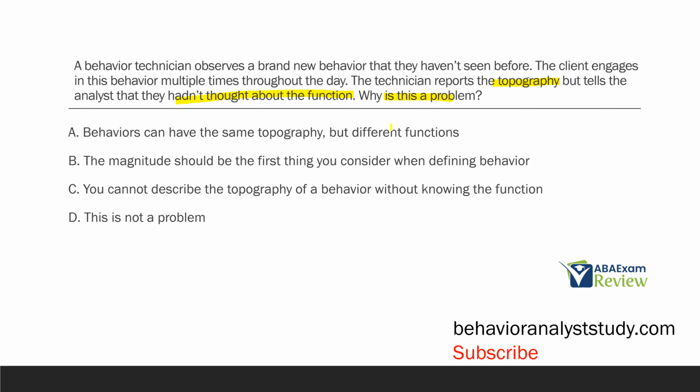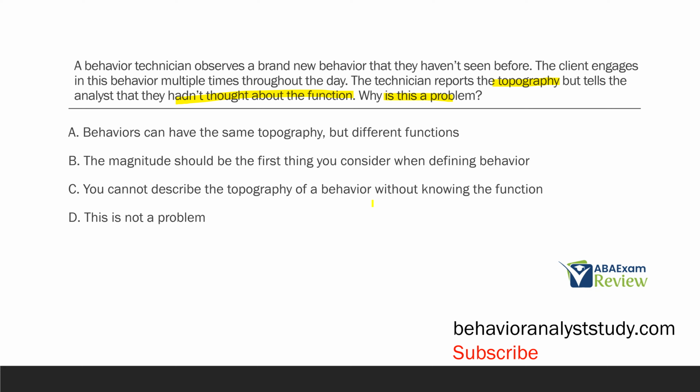Sure, think about holding your hand up. It can be for a high five. It can be waving at somebody. It can be telling somebody to stop. It all looks the same, but functions very differently. So just knowing the topography, especially for a brand new behavior, doesn't really tell us much about why that behavior is occurring. B, the magnitude should be the first thing you consider when defining behavior.